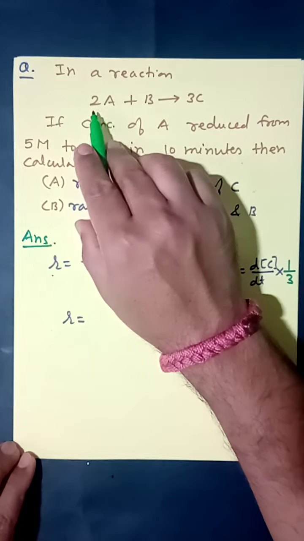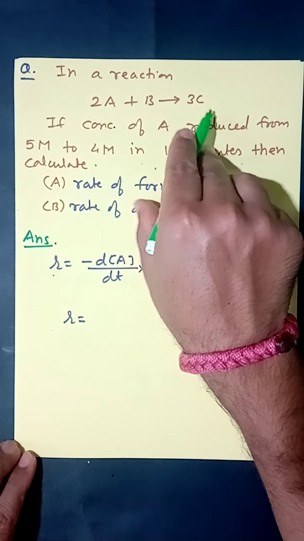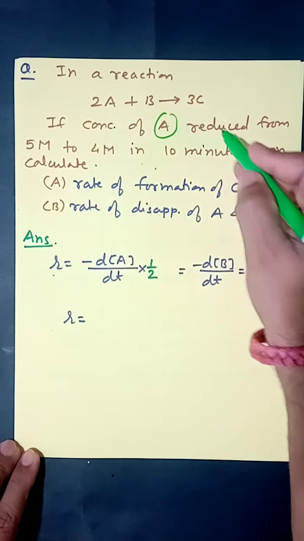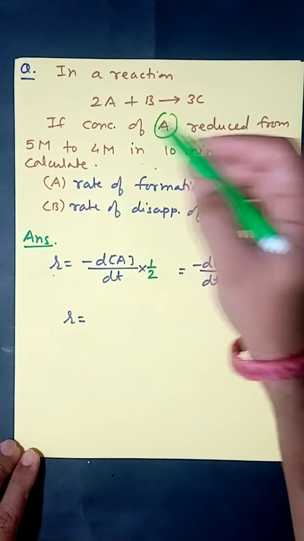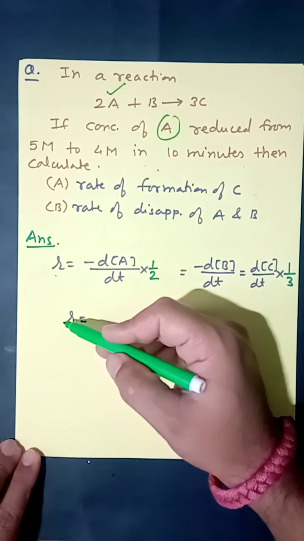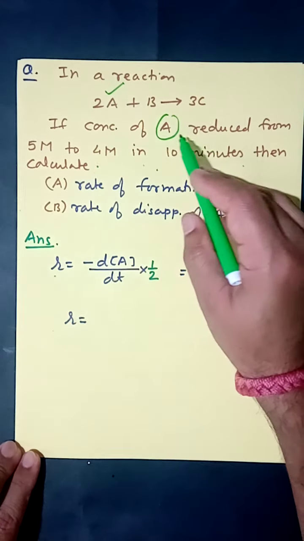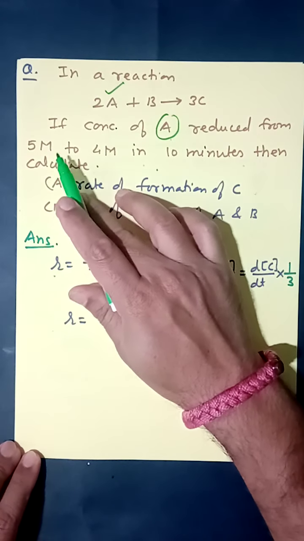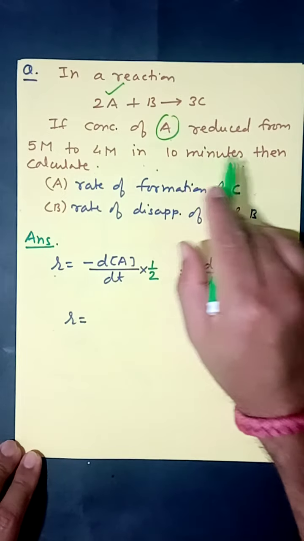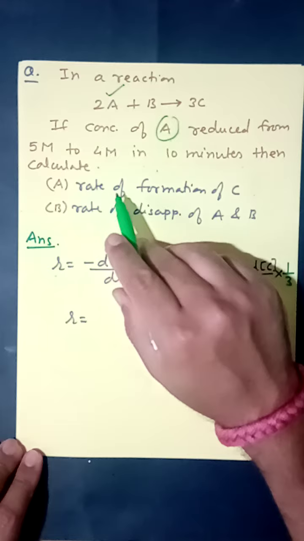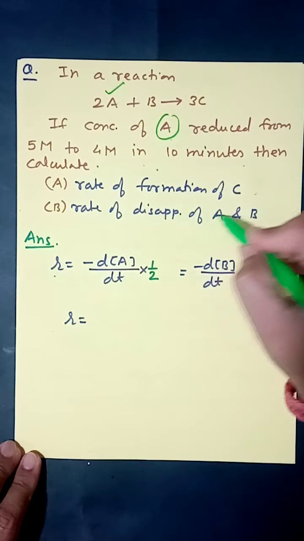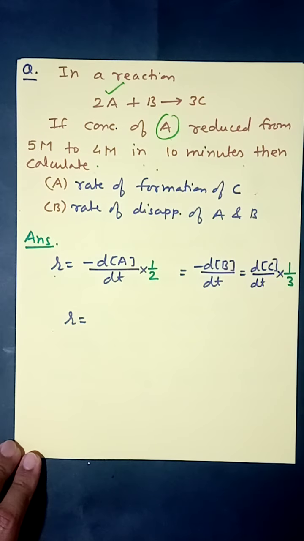In a reaction 2A plus B converts into 3C, if the concentration of A reduced from 5 M, capital M meaning molarity, to 4 M in 10 minutes, then calculate the rate of formation of C and the rate of disappearing of A and B. It means the concentration of a reactant is given.